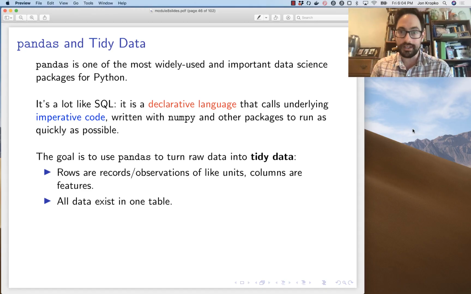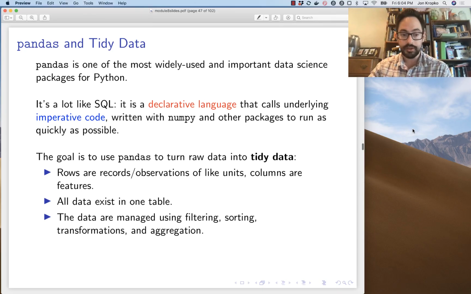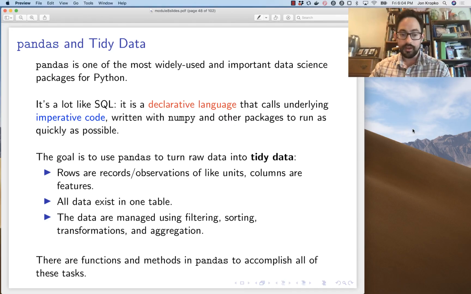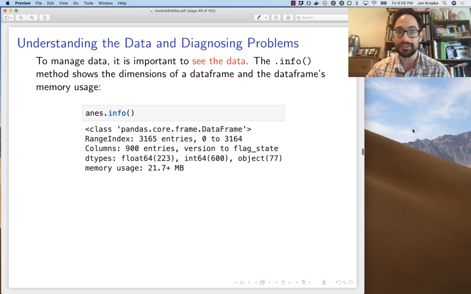All the data exists in one table, so if you have different tables, then you join them together so that you have just the one table. And then you use the fundamental verbs of data manipulation: filtering, sorting, transformation, and aggregation. So we're going to talk about what all of those things mean in just a second here. Pandas can do all of these, and once you get comfortable with pandas, then you can handle any kind of messy data set. It's a really, really great tool.